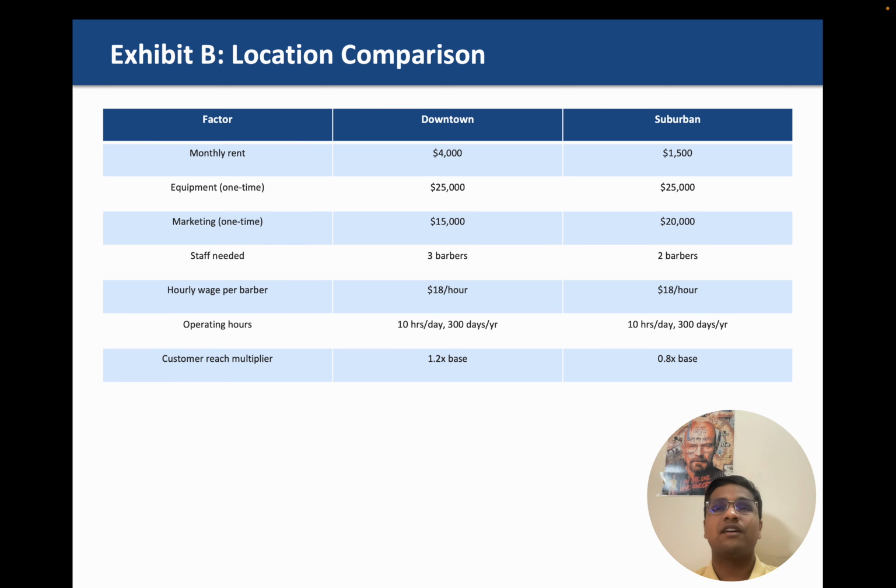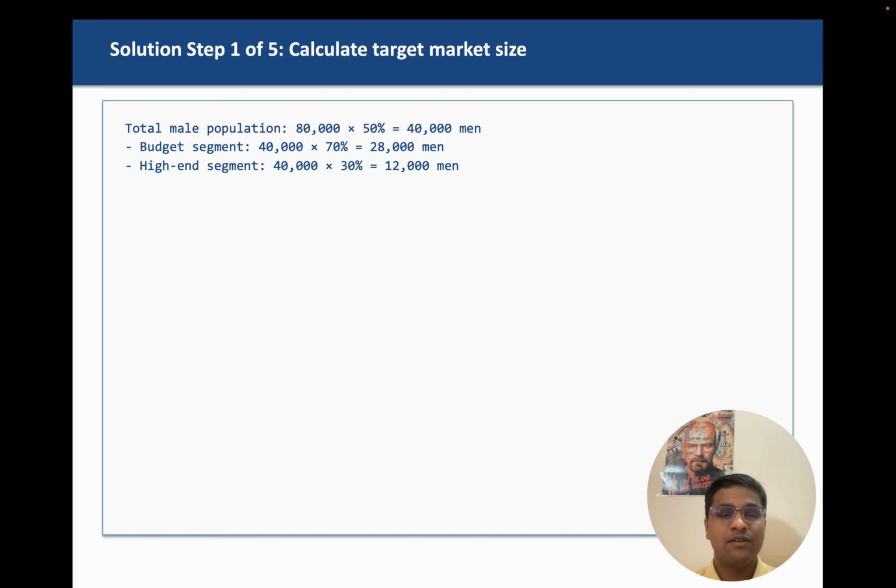Customer reach multiplies 1.2 times the base and 0.8 times the base. It means that if you open your shop in downtown, 1.2 times your estimated number of customers might come there, or 0.8 times your estimated number of customers might come if you open in the suburban location with the same marketing cost. So these are some rough estimate values. This is data which the client, or the interviewer, has provided. Now we will do a quick financial analysis.